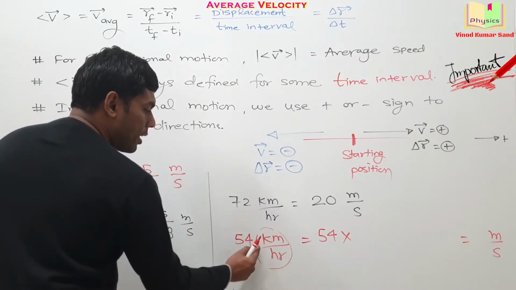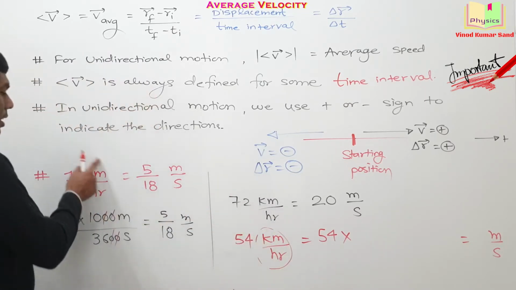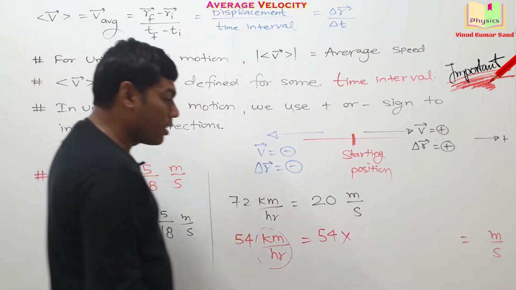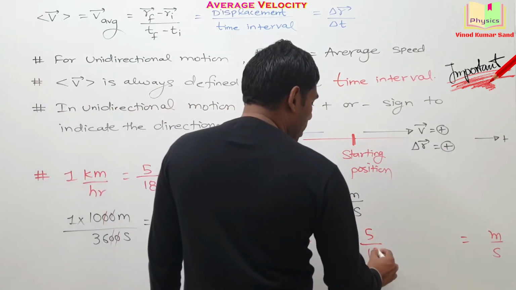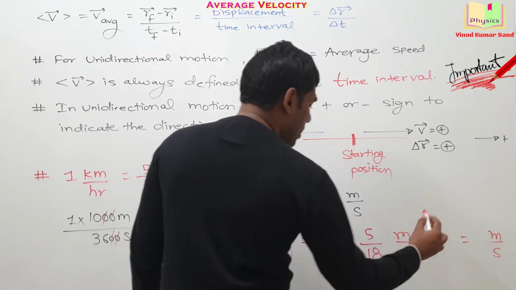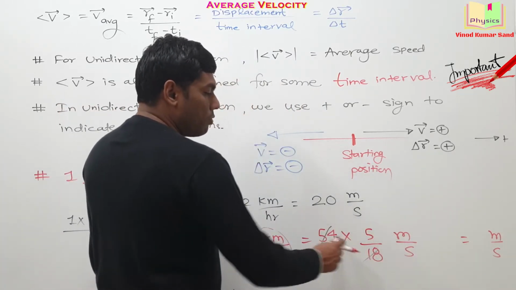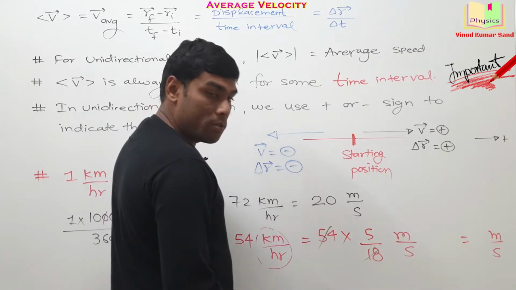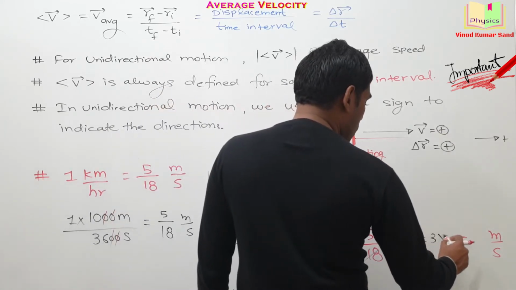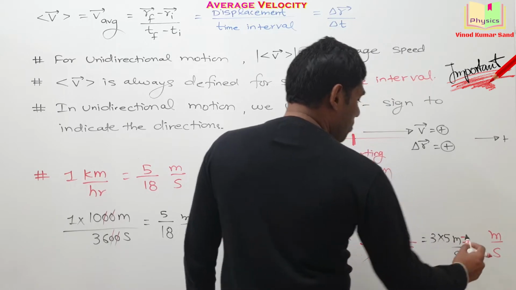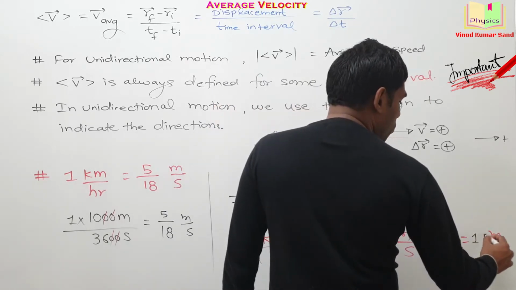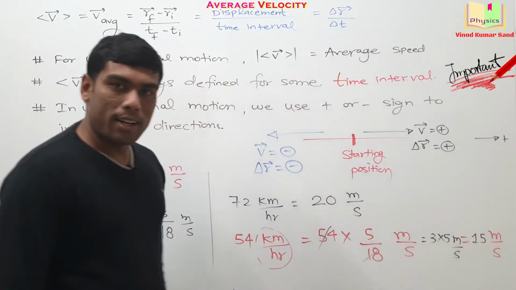This can be taken as 1 kilometer per hour, and at the location of 1 kilometer per hour, we can do this replacement: 5 by 18 meter per second. Can we do this computation? 54, 18, you can cancel it with 3. So this is equal to 3 into 5 meter per second, which is equal to 15 meter per second.